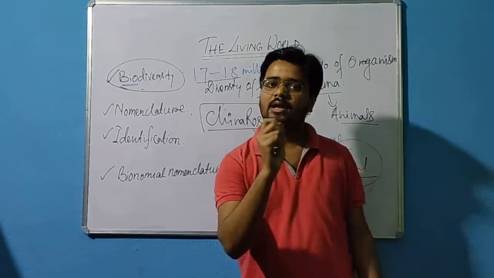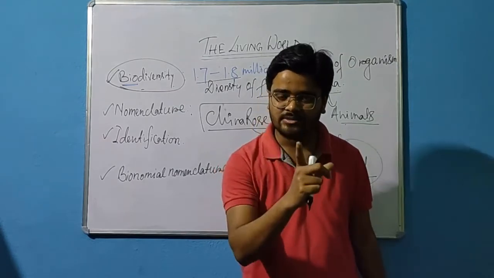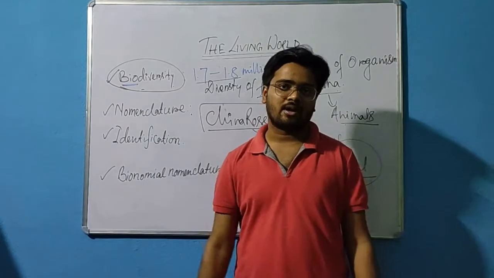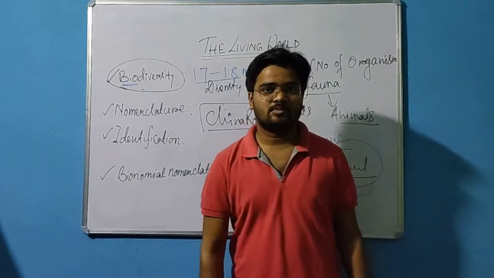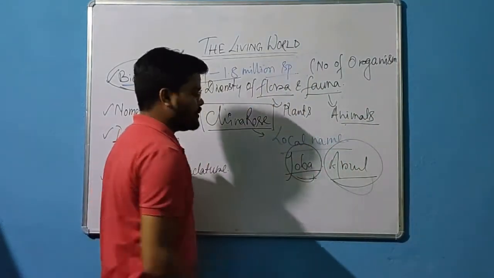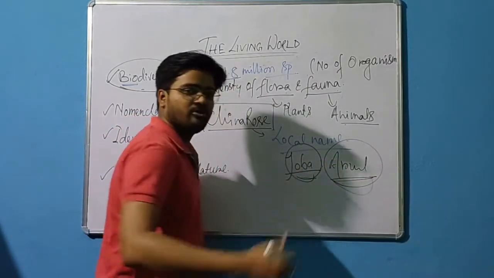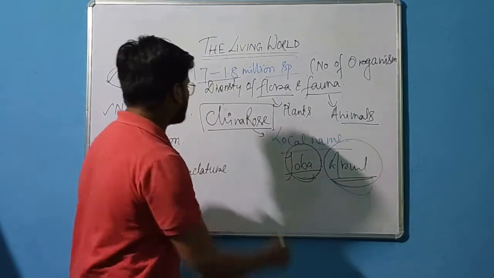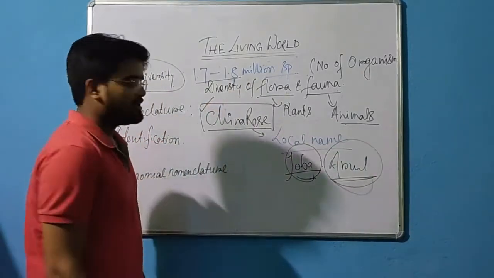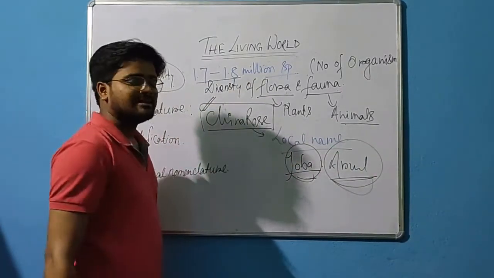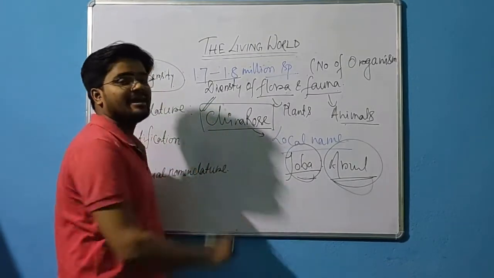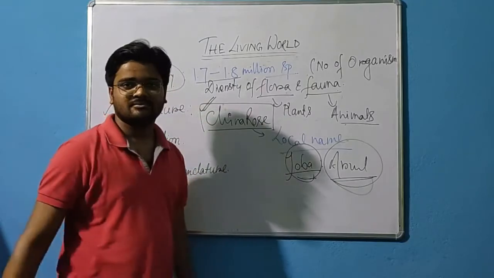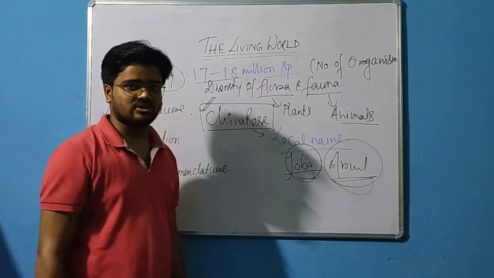Suppose in America you say Java, or outside India you say Arul, no one will be able to identify it. But if you say China rose, this name is globally accepted, correct? Because it's an English name, correct? So there should be some standardization.